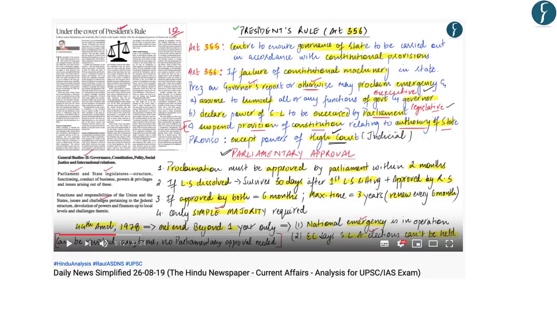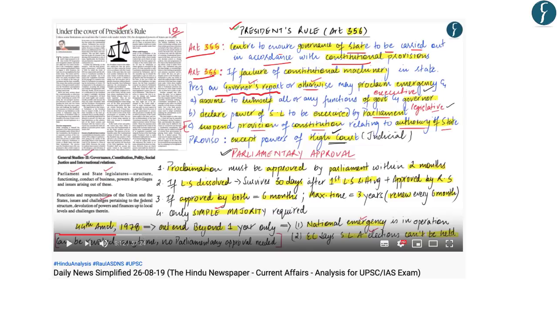We will discuss the provisions in the constitution regarding President's rule in a succinct manner. The relevant articles are Article 355 and 356. Article 355 obliges the Centre to ensure that the governance of a state is carried out in accordance with the constitutional provisions, whereas Article 356 is the one which is used to impose President's rule in any of the states under certain conditions.